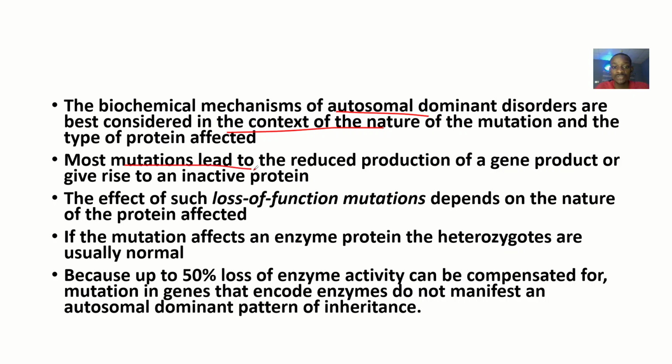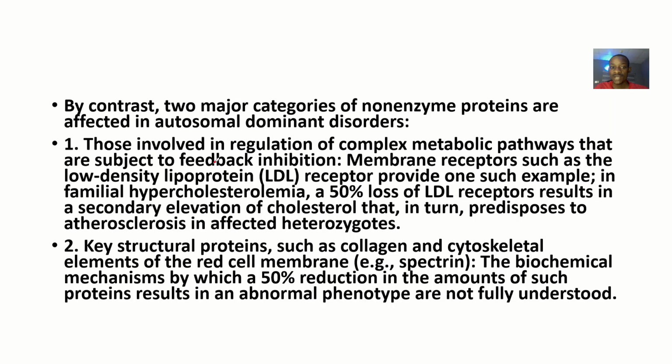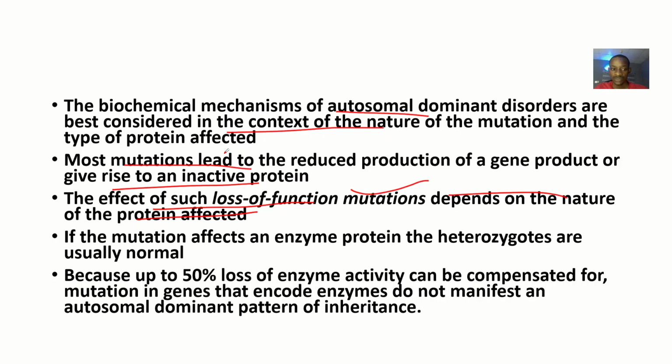Most mutations lead to reduced production of a gene product, or they could give rise to an inactive protein. This is the effect of loss of function mutation, depending on the nature of the protein affected. We'll still look at gain of function as we go on.